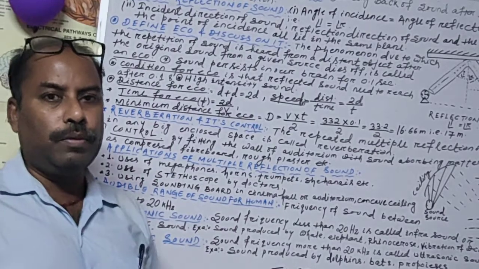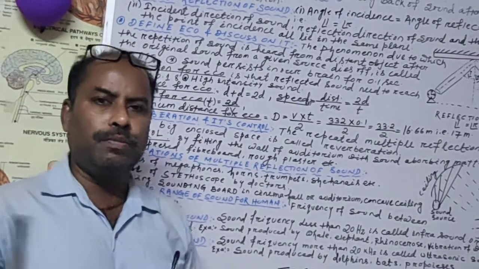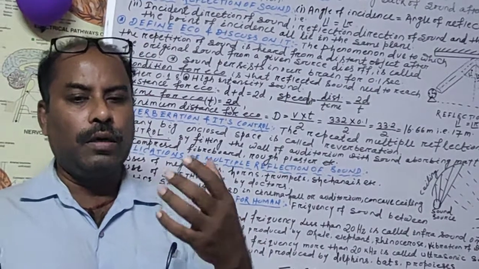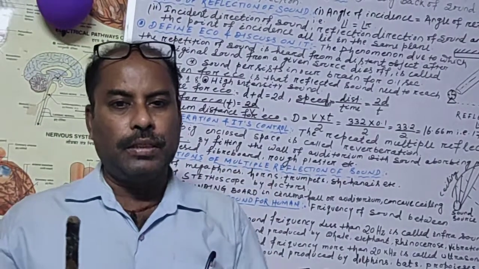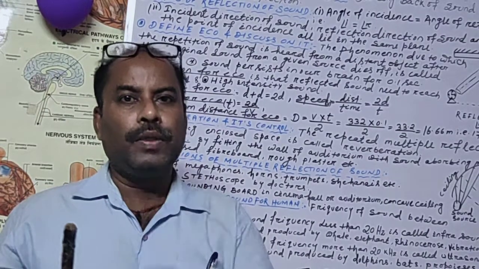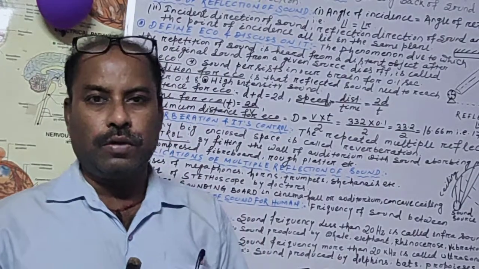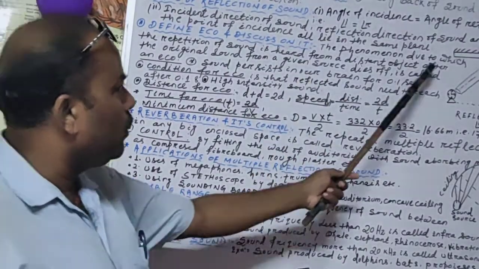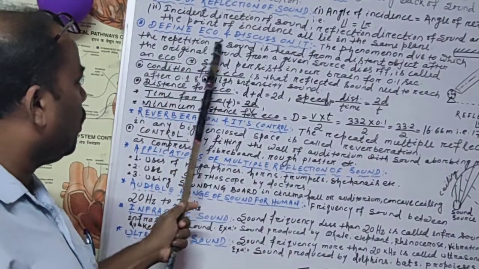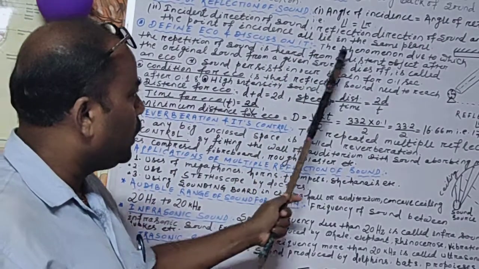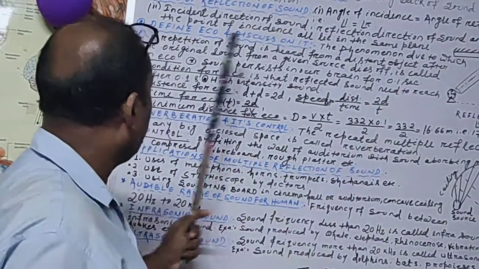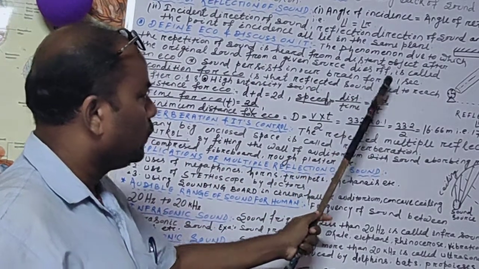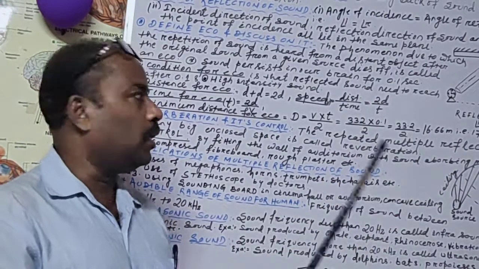What is echo? We have to learn what we mean by echo. It is very simple. You could have listened when there is an announcement: hello, hello, check, check, like that sound comes. That means that is echo. So the phenomenon due to which the reflection of sound is heard from a distant object after the original sound from a given source dies off is called echo.